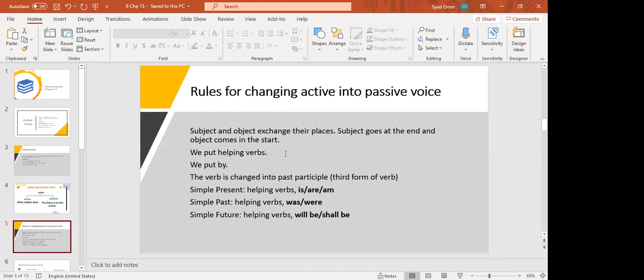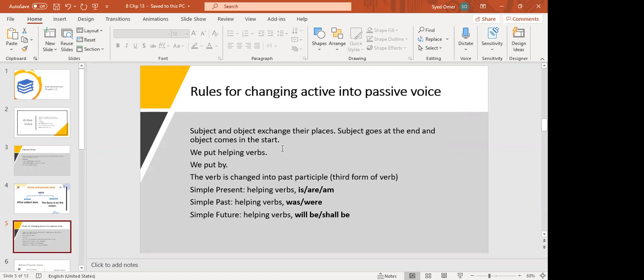Second rule, we put helping verbs. If it is present tense, we put is or am. If it is past tense, we put was, were. If it is future tense, we put will be, shall be. If it is perfect tense, we put has, have for present, had for past, and will have for future. I'm going to explain one by one, so don't be confused. Passive voice is incomplete without the helping verbs. It is extremely important that you put helping verbs in the passive voice.